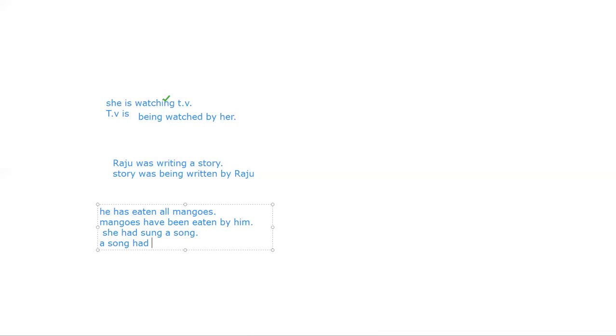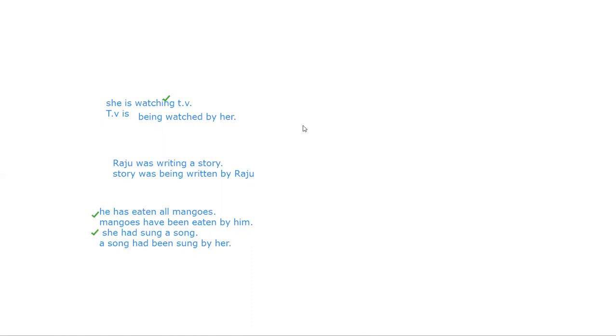Had, then insert been, and the third form as it is: sung, by her. First was this continuous tense, present continuous tense, past continuous tense. Then here it was present perfect tense and past perfect tense.